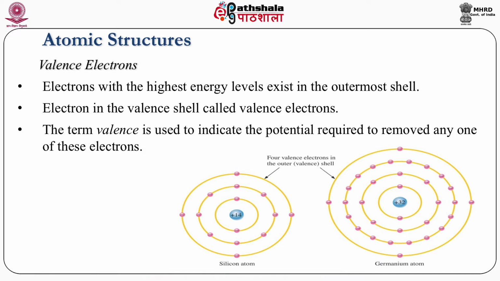If you want to remove an electron from any atom, you need to give some external energy. External energy is basically defined as the potential. So how much energy you have to give will be defined as a potential.